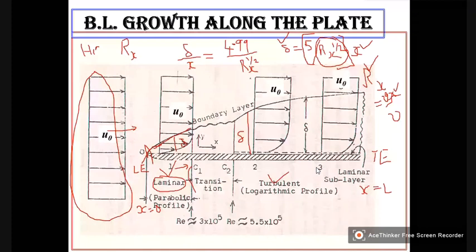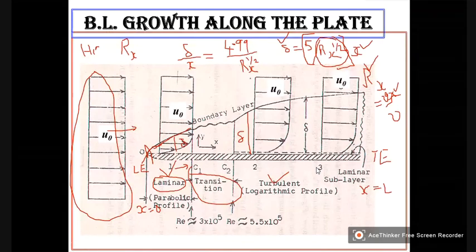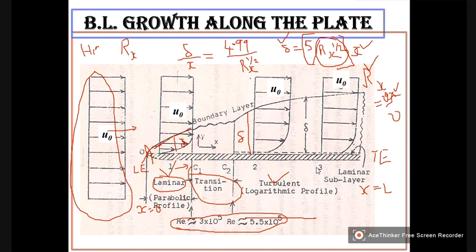This change from laminar to turbulent takes place at a Reynolds number given by 3 into 10 to the power of 5 to 5.5 into 10 to the power of 5. Now you can ask me a question.